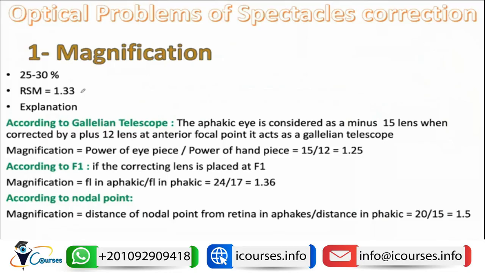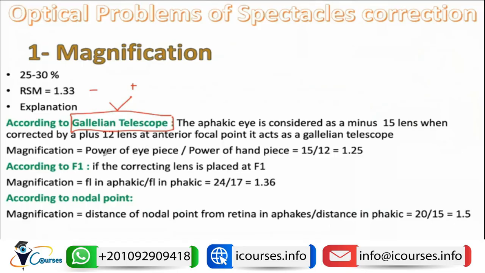And this can have different explanations. The first one is that the eye now is acting as a Galilean telescope, and let's postpone this point until we discuss the Galilean telescope. But just to summarize, the eye will act as a Galilean telescope that has a minus lens and a plus lens. And if we have a system that has a minus lens and a plus lens, this can result in magnification.